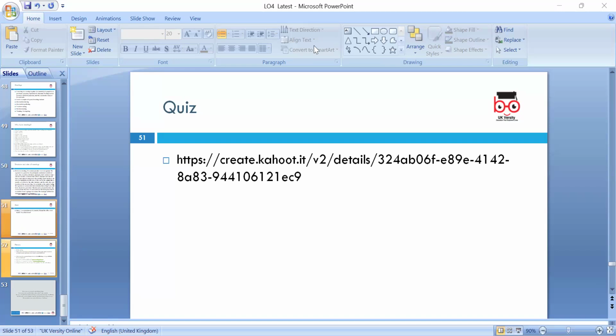So please, in the chat box, I shared with you the slides which we used for today's lesson as well as the previous lesson. And today we discussed just the stakeholders, because today LO4 was just about stakeholders and their interest and effective communication.